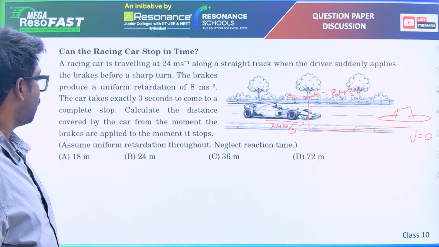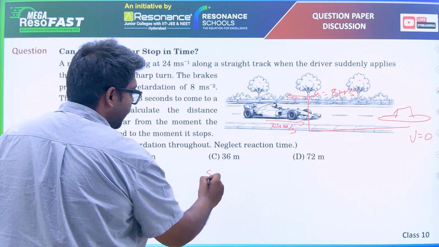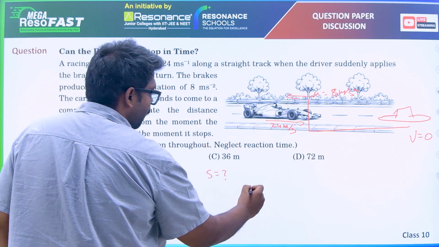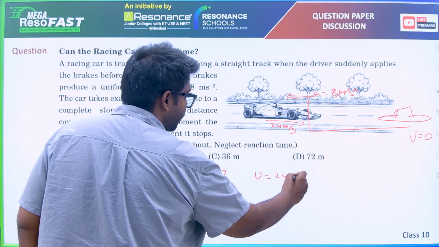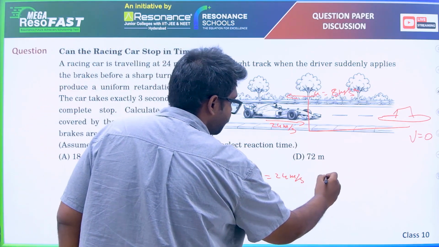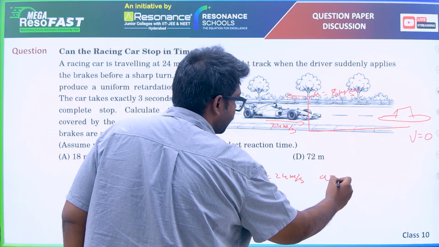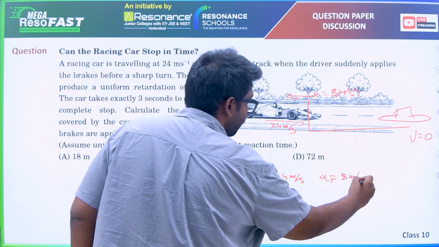Which equation of motion can we use? We need to find s. We have initial velocity 24 meter per second and acceleration will be 8 meter per second squared.